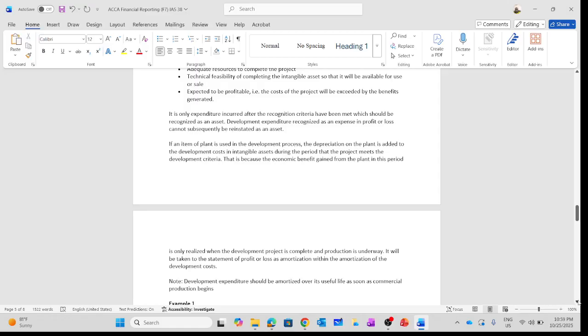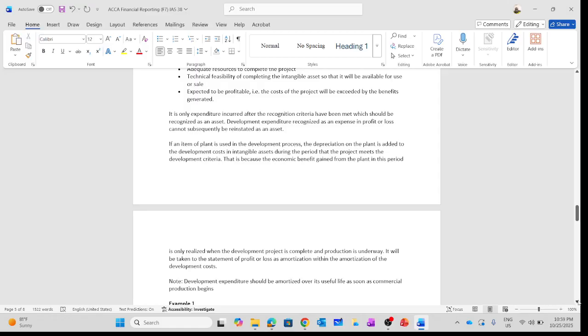So it is clear, according to IAS 38, purchased intangible assets should be recognized in the financial statements. But now we have an exception: for brand names and patents, it is prohibited according to IAS 38 to revalue them. So we are going to recognize the intangible asset with a value of $200,000, not $250,000. This is the reason why you need to understand the concept, because for objective test questions, these are the areas that the examiner will use to trap some of the students.